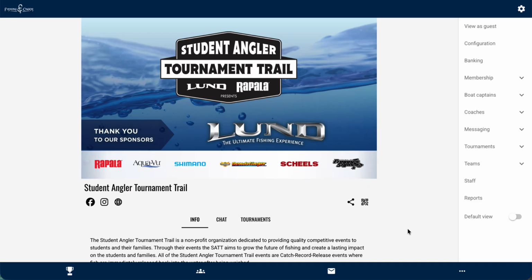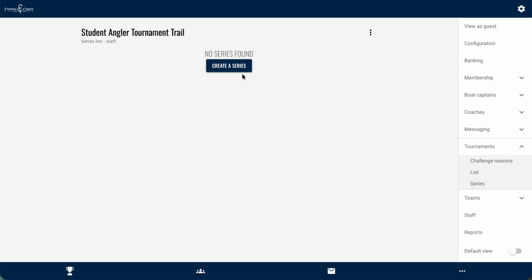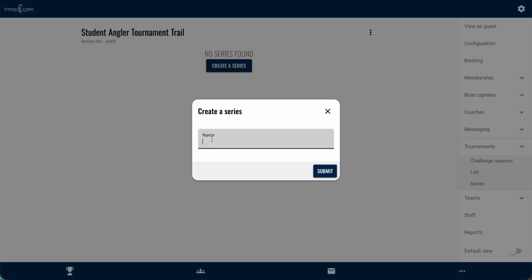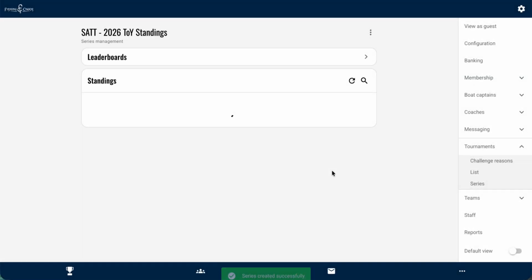To do that, you need to go to the main page of your club or trail. We're going to go over to the right-hand menu options and click on Tournaments. Then you're going to click on Series. And then you're going to create a series in the event you haven't created one yet. So you click that Create a Series button, type out your series name, click Submit. So I'm going to bring you to where you can do the series management.